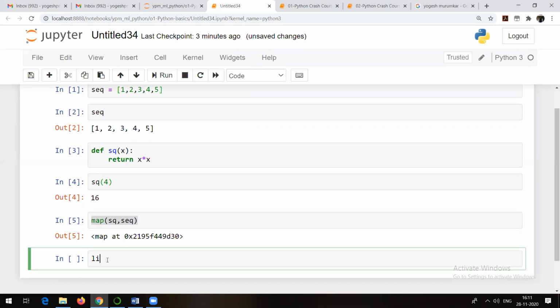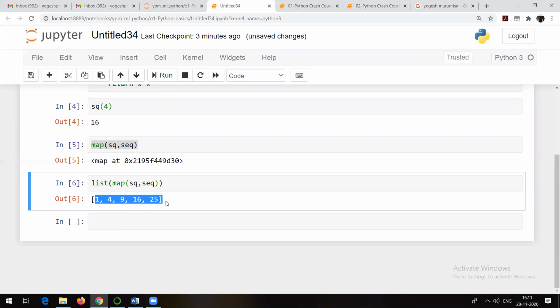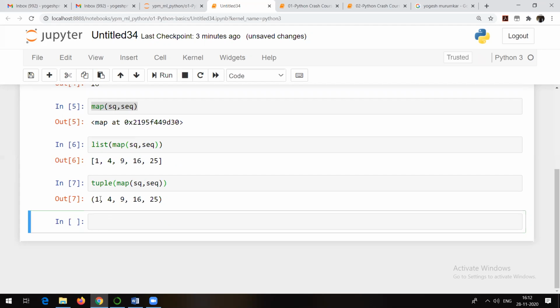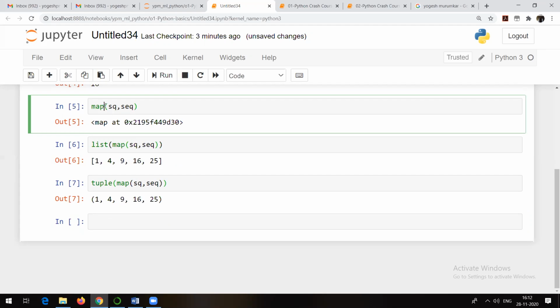Suppose inside list I am going to write it down here, and then I will run it. Now see, you will get a result in the form of a list, because whatever is enclosed in a square bracket, we call it a list, right? Or otherwise you could have your result in a tuple also. So tuple of map of SQ comma SEQ, and if I try to run it, you will get the same result. The only difference is that this is the tuple and this is the list. Now you know what is the difference between tuple and a list, right? So this is a simple use of this map function.